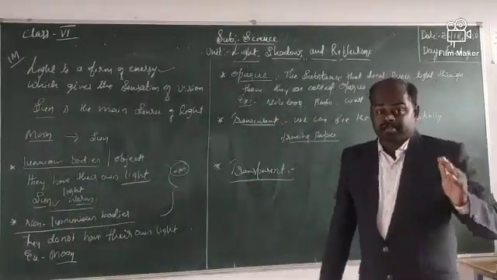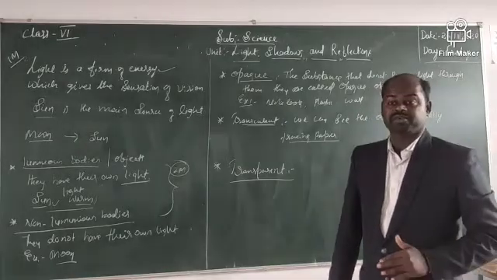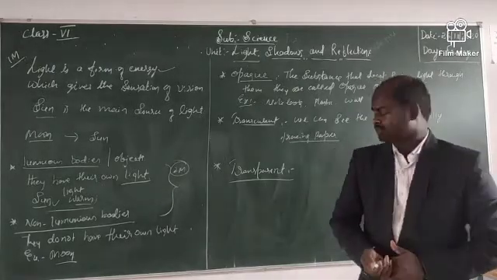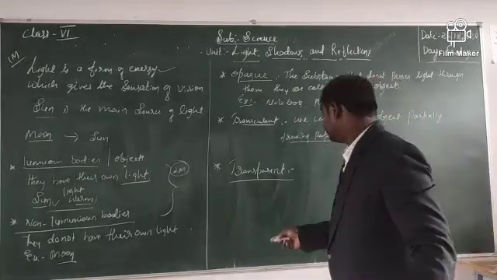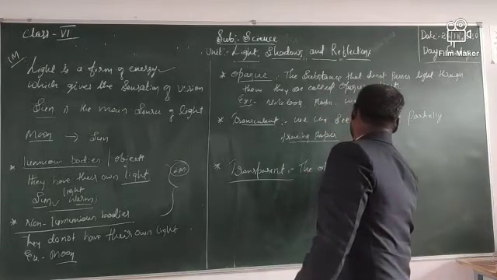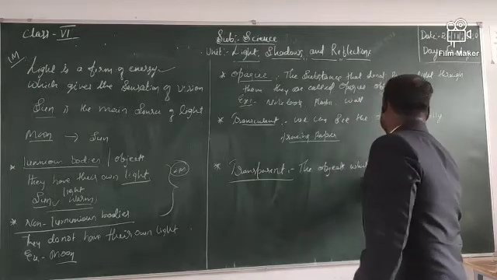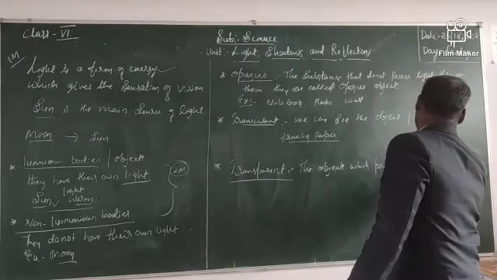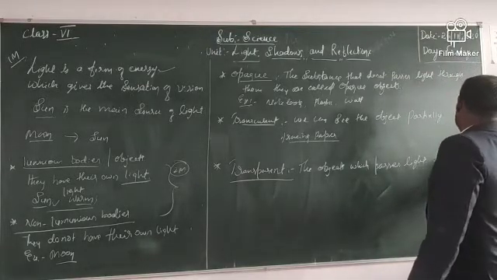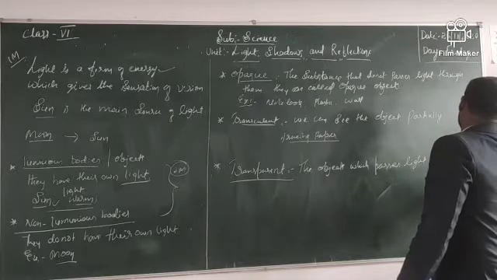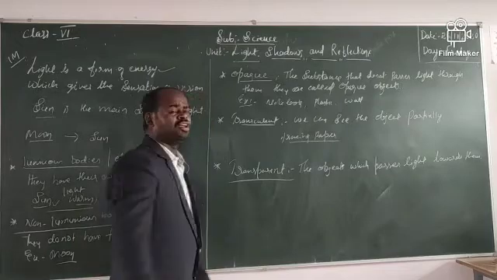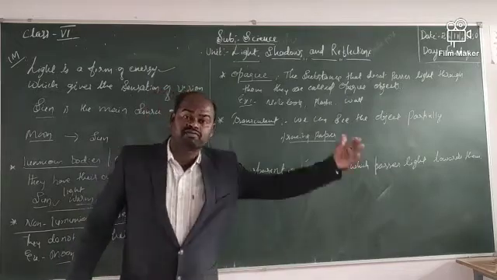Transparent means the objects which pass light towards them. They are called transparent objects. Transparent means we can see the object that is there in front of us.